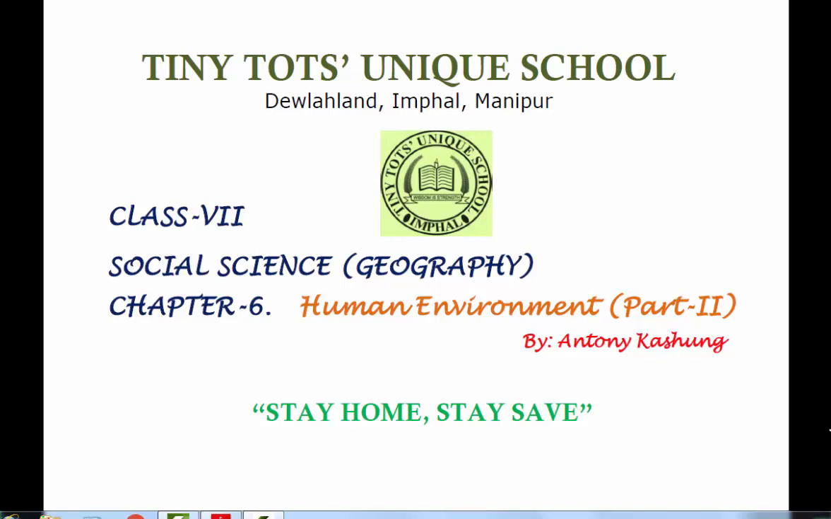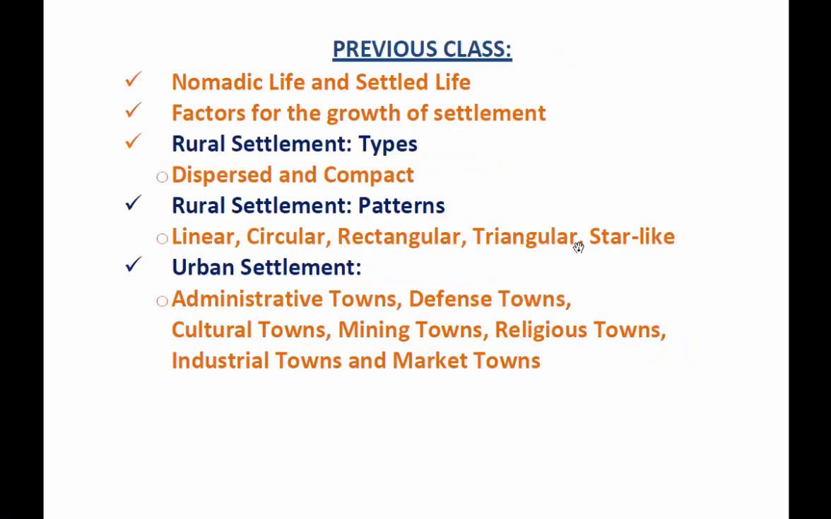Well, in the previous class we have discussed some of the following points, including nomadic life and settled life, isn't it? We have discussed the factors responsible for the growth of settlement. We have seen some of the types of rural settlement, including dispersed and compact settlements. We also have discussed patterns of rural settlement like linear, circular, rectangular, triangular, and star-like patterns.